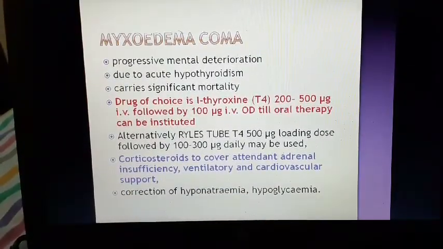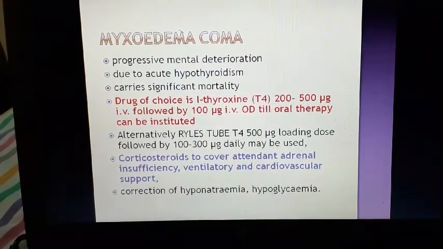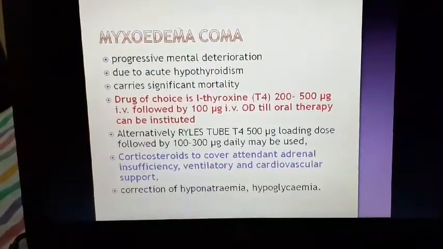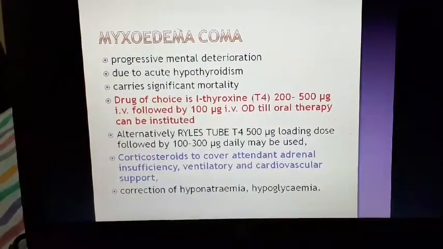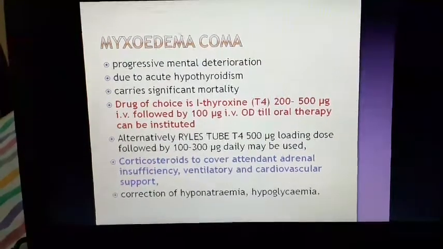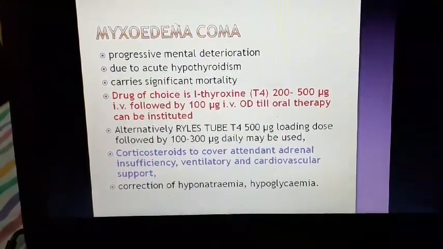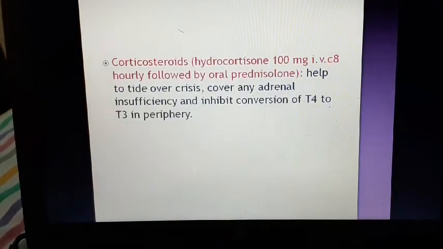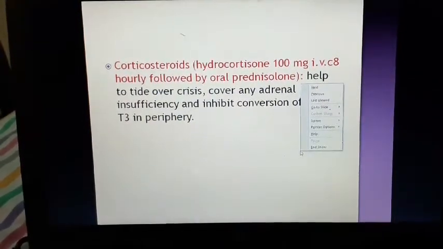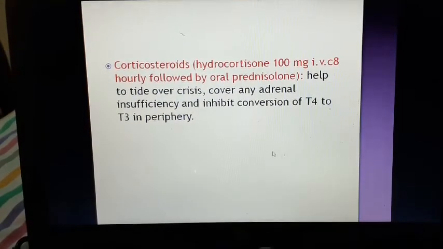We have to correct the hyponatremia and hypoglycemia which are present in myxedema. So mainly therapy is done with oral T4. In rare cases when available, T3 can be used, but once again monitoring T3 therapy is difficult because often there is a risk of arrhythmia due to excess T3. That's why T4 therapy is used. Okay. So corticosteroid helps to tide over the crisis, covers any adrenal insufficiency and inhibits conversion of T4 to T3 in the periphery.